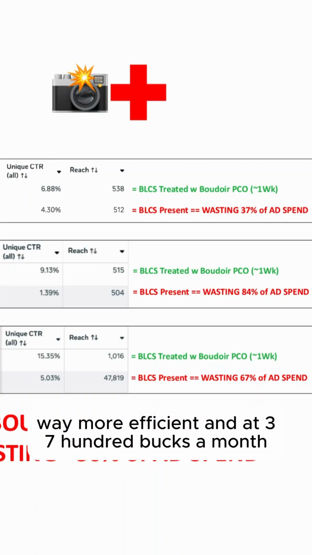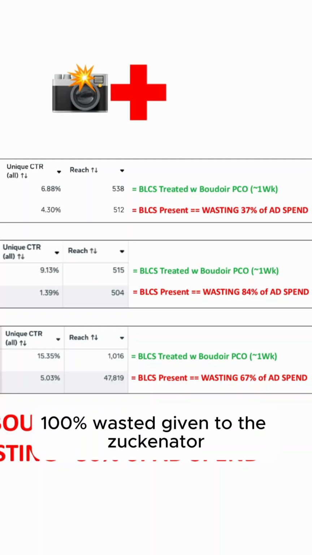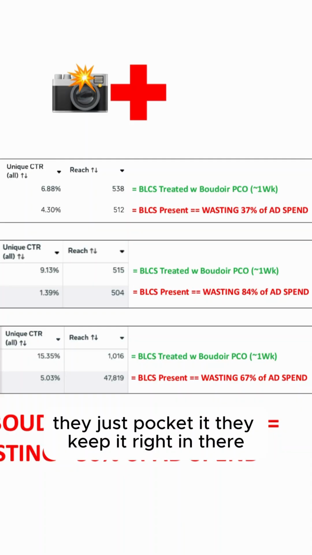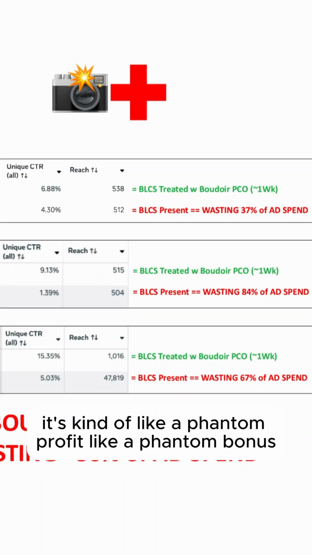And the $3,700 a month, they no longer have to spend. That was being wasted previously, 100% wasted, given to the Zuckinator. They just pocket it. They keep it right in their pocket, don't have to spend it. It's kind of like a phantom profit, like a phantom bonus.